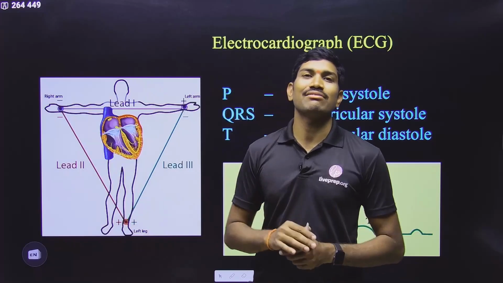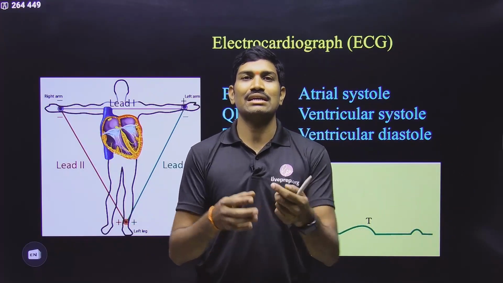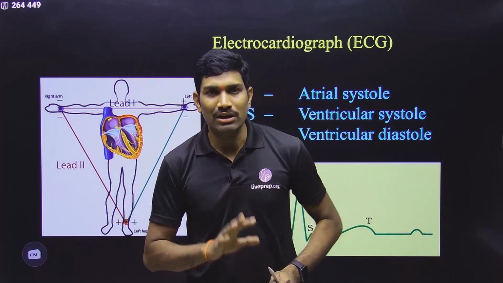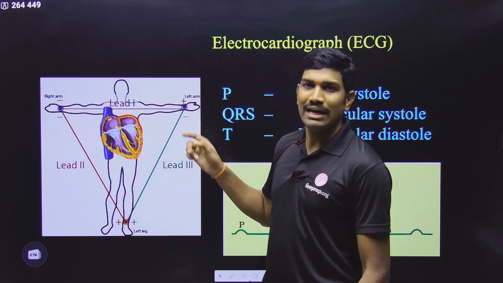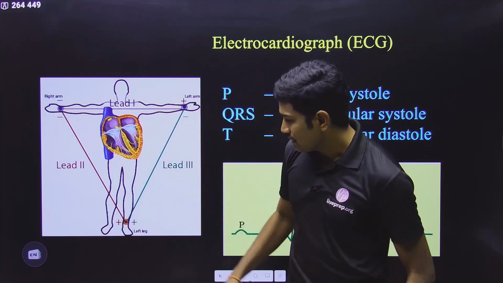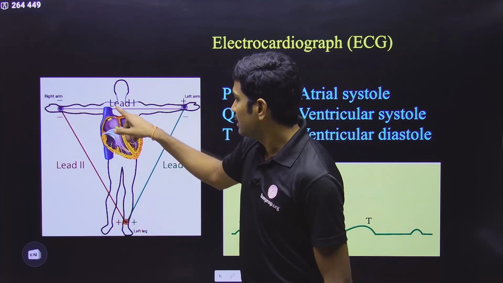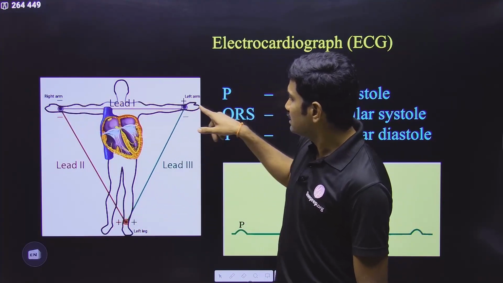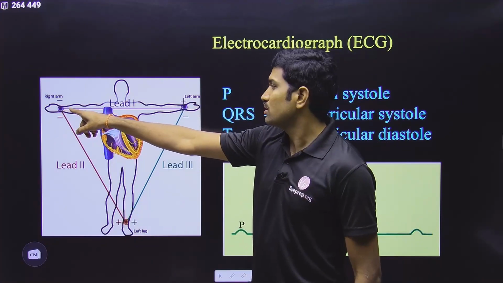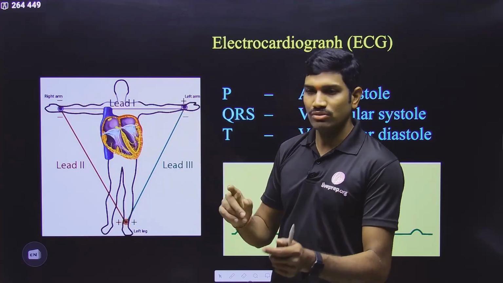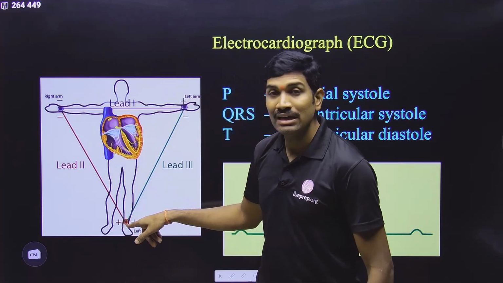So here, how exactly are we measuring this? Now we understood this one, and for this, the electrical measurement should be taken. Generally, for both the wrists they will attach these leads, and then to the left ankle. So if you observe in a T shape, suppose this is the human, now they are attaching these three leads. Three leads will be taken: one to the right arm wrist, one to the left arm wrist, and the other one to the left ankle.